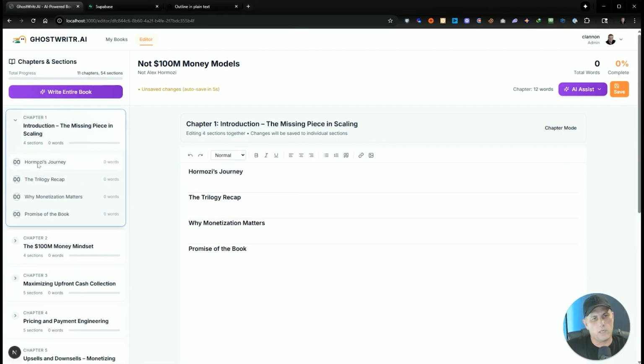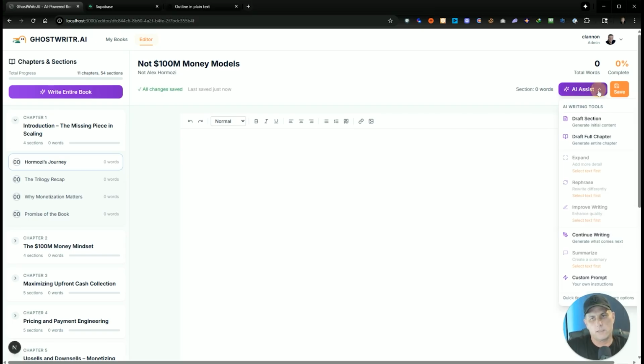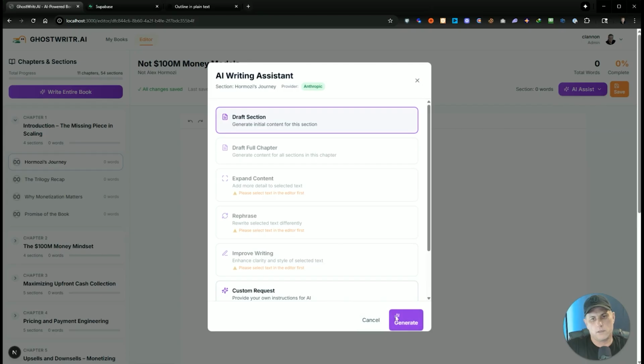So I could actually go in here, and from here I could either just start typing if I want, or I can do this AI assist button here, and if I want to write this section, I can just draft a section right here. I'm going to go ahead and hit generate.